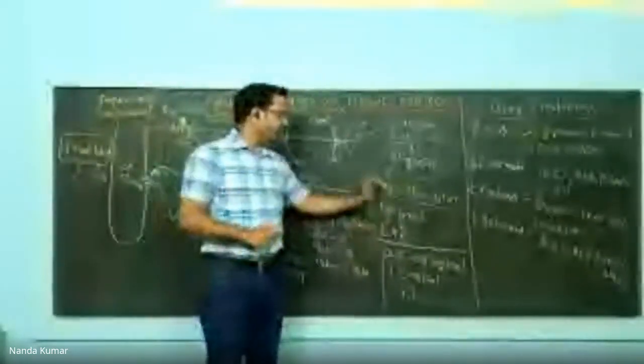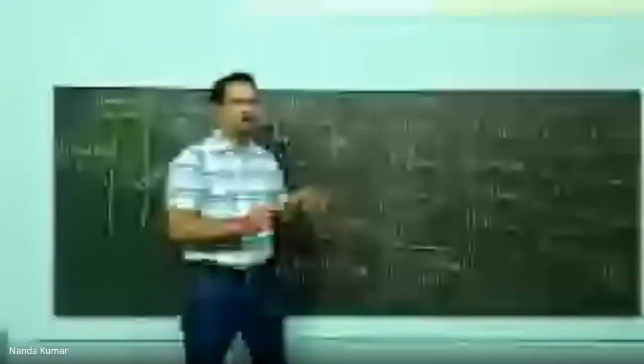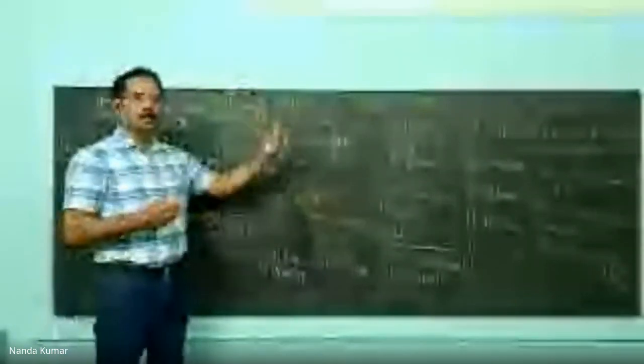Now, the problem with digoxin is it is a narrow therapeutic index drug. The effective effects will be seen when the concentration is 0.5 to 0.8 nanograms per ml. Above that, it is toxic. So this is about inotropic agents, or the agents which will increase cardiac output.